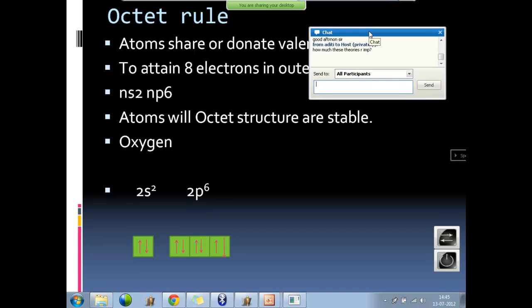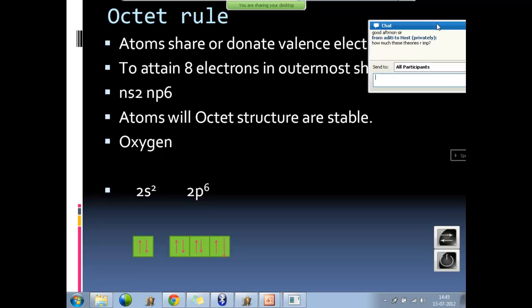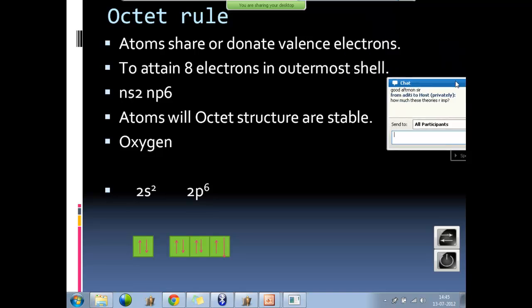Yeah, Aditi, these theories are not important from the life science point of view. Okay, just know the names. That's enough. You don't have to worry much about them. They're just theories explained by quantum mechanics.